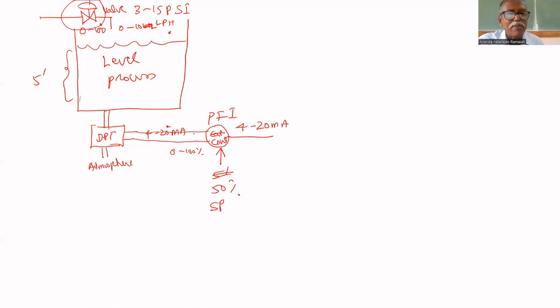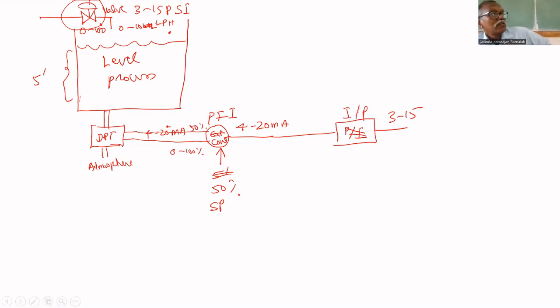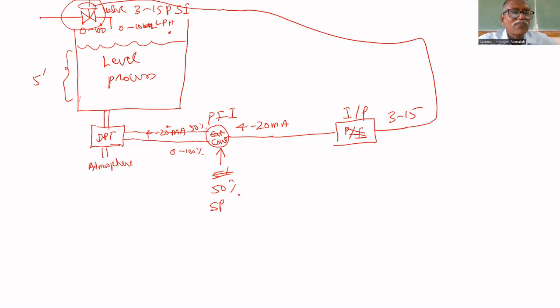So the set point is 50%. The actual level is measured by the DPT and given here. If that is also 50%, what is the error? 0. If it is not 50%, there is an error. Based on that, the controller will give 4 to 20 milliamps. That 4 to 20 milliamps is converted into a 3 to 15 psi pressure signal by the I to P converter. That 3 to 15 psi is connected to this valve.